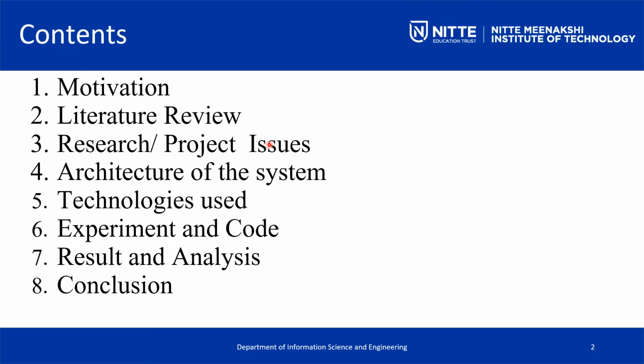Then, a brief on the technology we used, and finally the results and analysis, where we will see how we experimented and what different things we have studied so far, and lastly the conclusion, or the inference of the entire work that we have carried out.